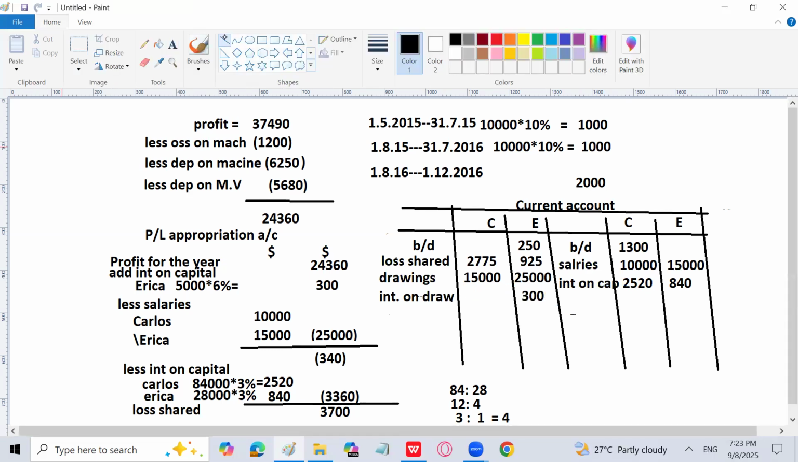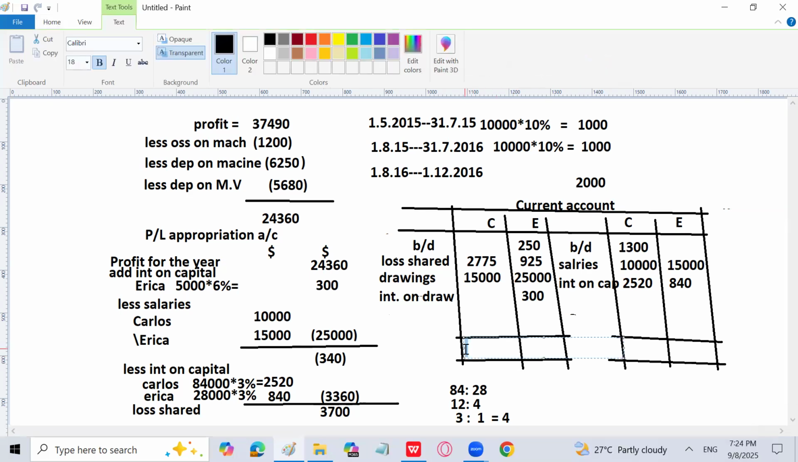So we are done with the current account now. We can go for the total of the current account. Whichever side is heavier, I will write the total of the heavier side on both sides. I will take the difference of the two sides and write it on the lesser side. I am expecting that this side is heavier for Carlos, so that is 17775. Let me calculate.